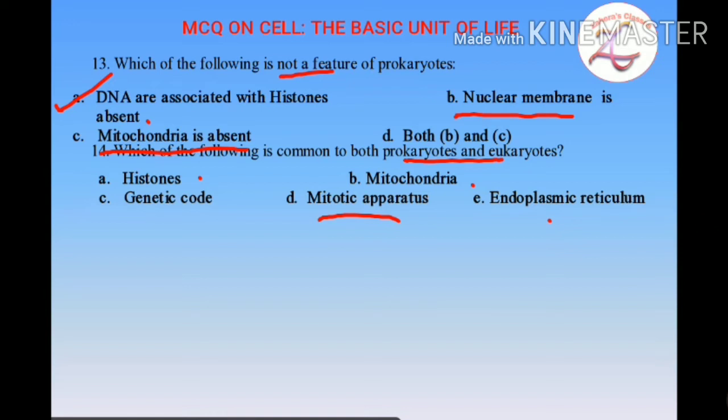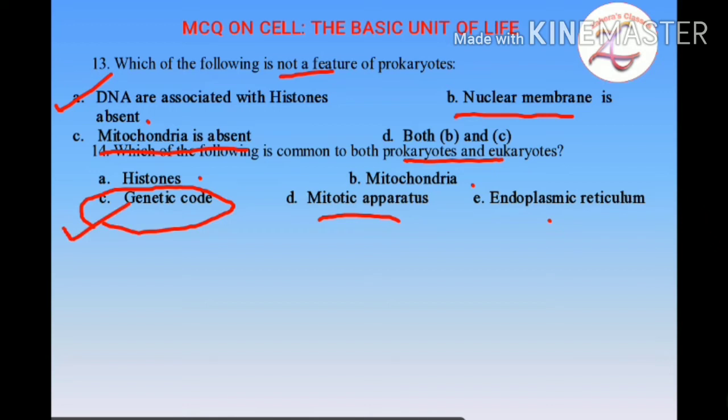Only the thing that is common to both types of cells is the genetic code. In one of my lectures, the description is given, and you can see the lecture there in detail, that whether it is prokaryote or eukaryote, the pattern of the genetic code is the same in both types of cells. So here the correct answer is genetic code.